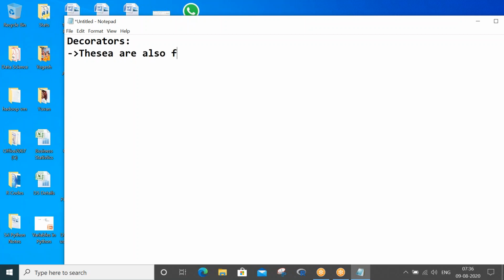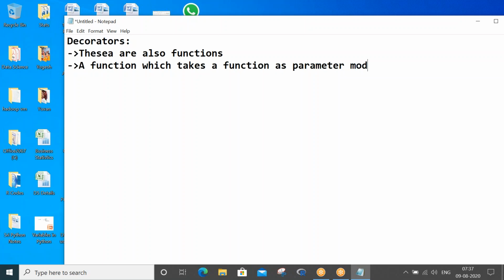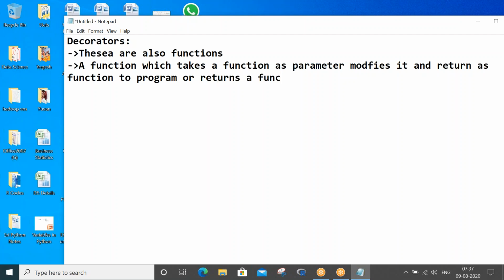A decorator is a function which takes a function as a parameter, modifies it, and returns it as a function to the program. It returns a function.